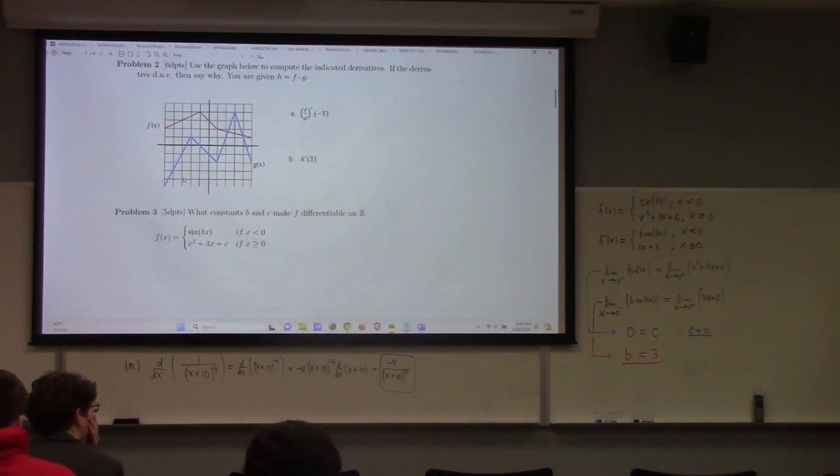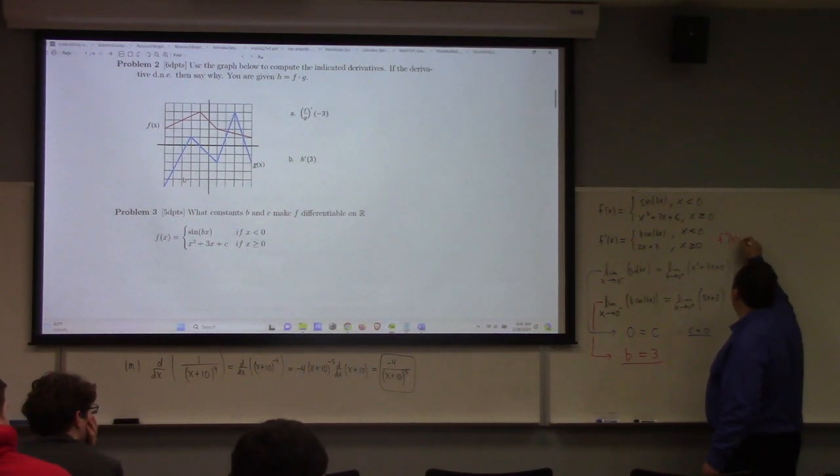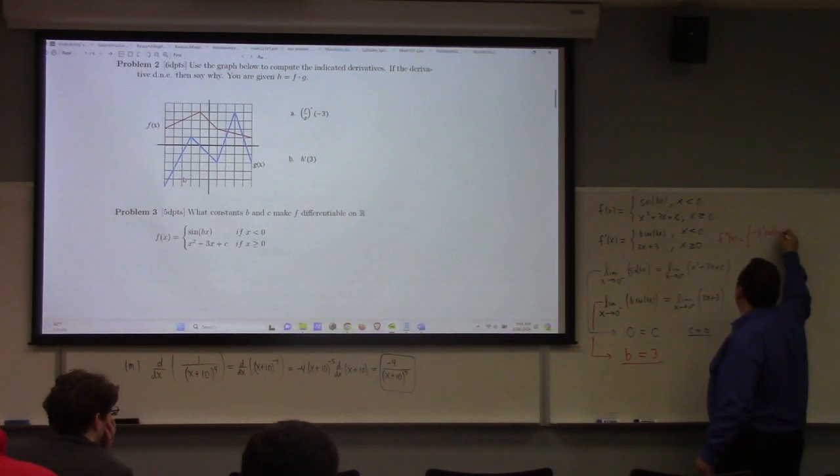What do you think? Is this function twice differentiable on the reals? What if we were to calculate f prime prime? What would that be? We'd have minus b squared sine bx, and down here we'd get 2, right?